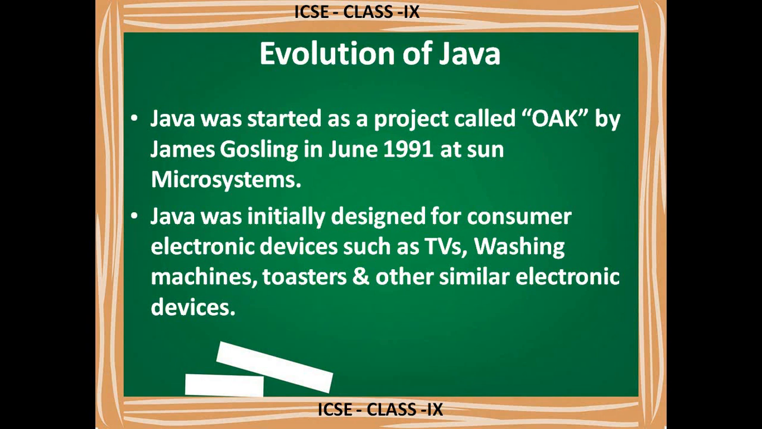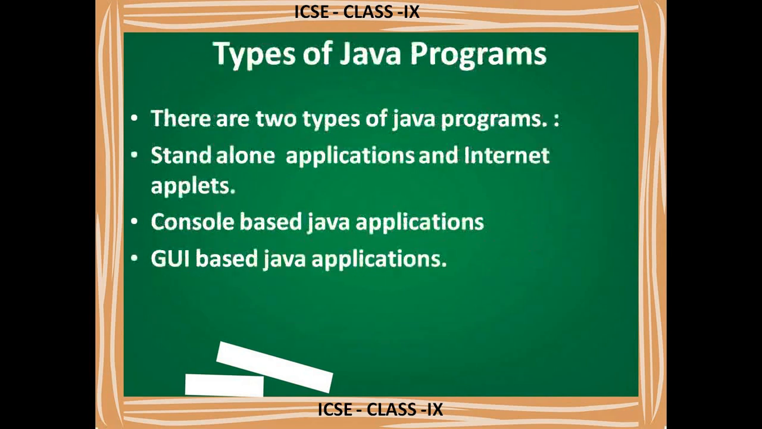Java was initially designed for consumer electronic devices such as TVs, washing machines, toasters, and other similar electronic devices. Initially, the main goal was to develop this language to run these electronic devices like remotes, TV, washing machine, toaster, and other types of electronic devices. So they kept it in their mind to run this language on this type of devices. But nowadays, Java is running everywhere. Means this programming language is getting used everywhere.